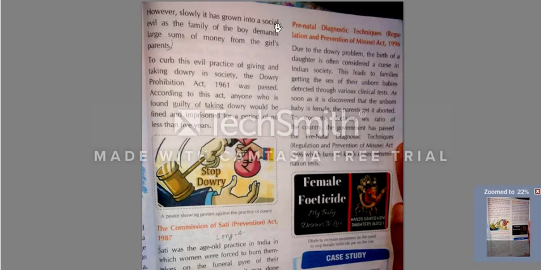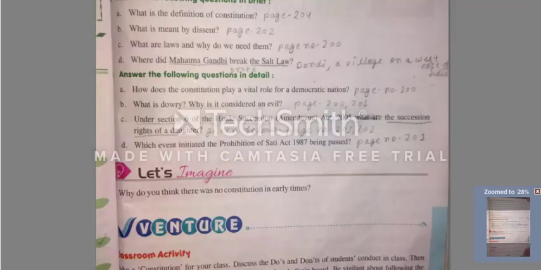However, slowly it has grown into a social evil as the family of the boy demands a large sum of money from the girl's parents. Got it? Okay. Now we will see the next question on the screen. You can see next question is there.